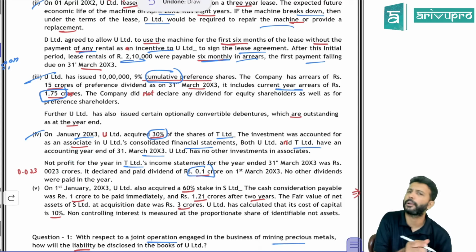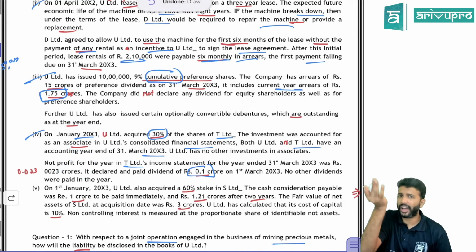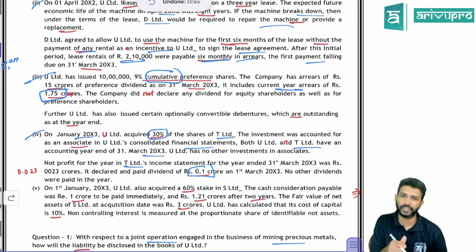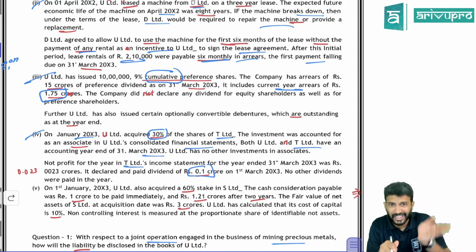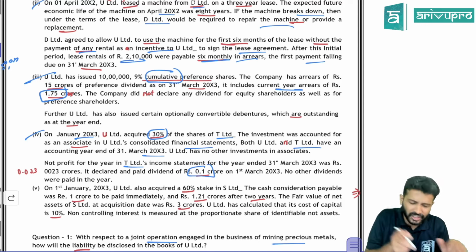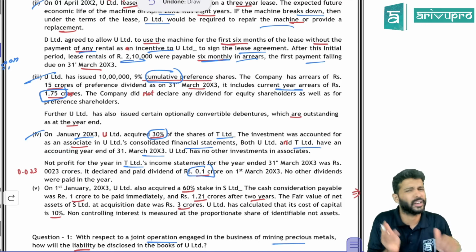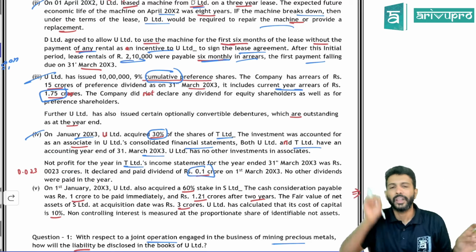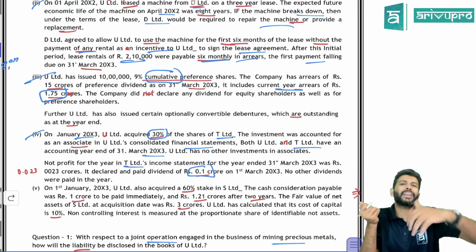If they ask for the investment balance, what would we have done? If the associate company reports profit, we record our share of profit by increasing the investment. If the associate company declares and pays a dividend, we reduce the investment value. But they're not asking investment value. They're asking what you'll do in the cash flow statement. Will you get this profit in cash flow statement? No, profit is an equity, a bookish adjustment required as per equity method. In cash flow statement, we want only cash coming in and cash going out.